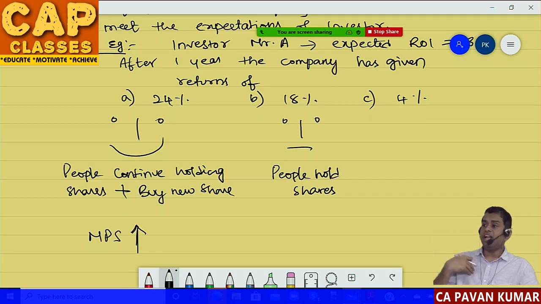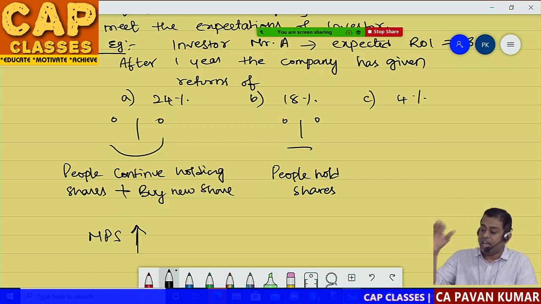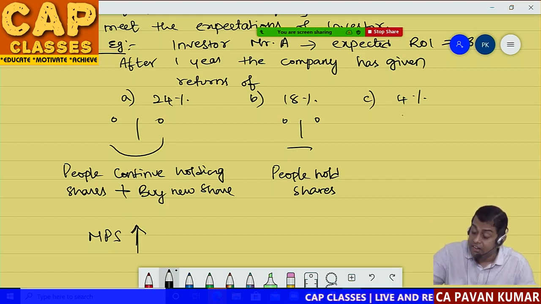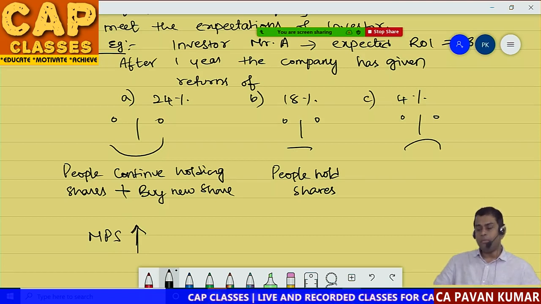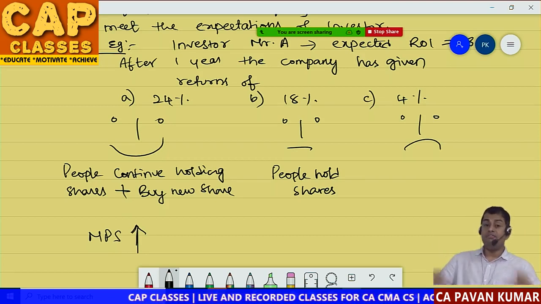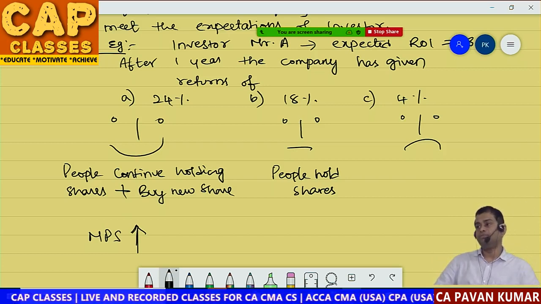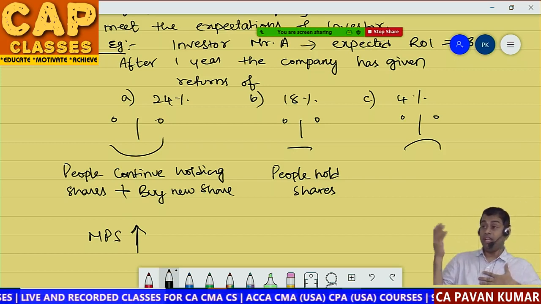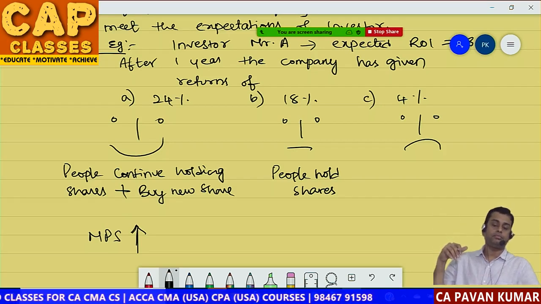Imagine I expected 18% and the company announced their financial results today and they announced 4%. I will panic and I'll hate the company now. I feel I wasted my money investing in this company. I feel if I had invested in a bank fixed deposit, I would have got 7%, 8%.